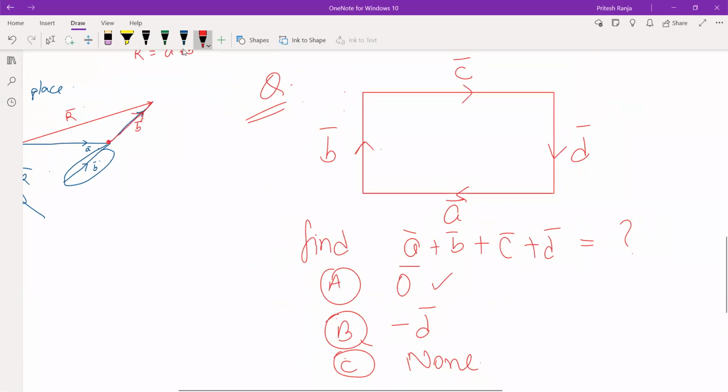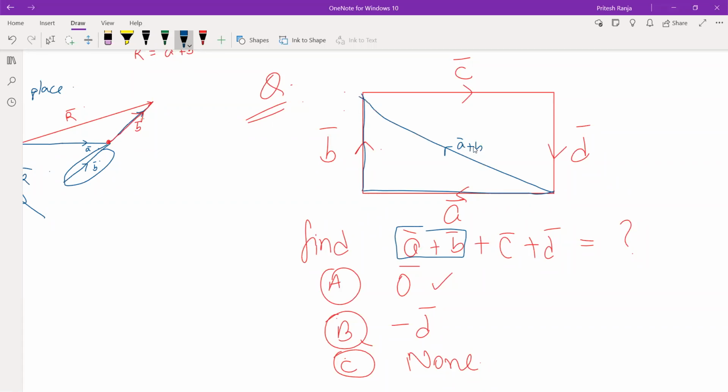Just observe. One by one we will see A vector plus B vector. You can see A vector is in this direction, and at the point where A vector ends, B vector starts. So this becomes our A vector plus B vector. Now you can forget this because you have got their resultant. You have got their combination. Now A vector plus B vector is in this direction, and at the point where this vector ends, the C vector starts.